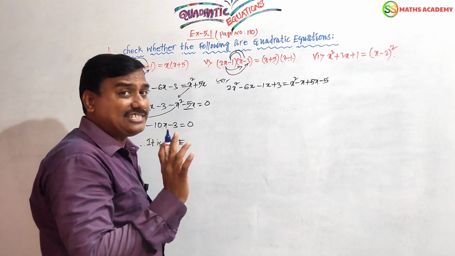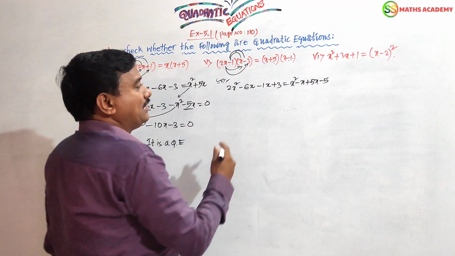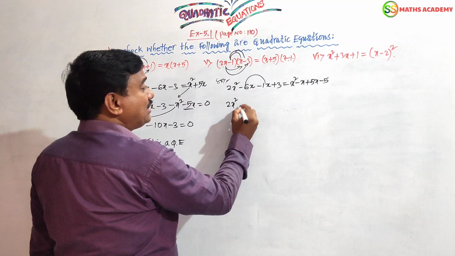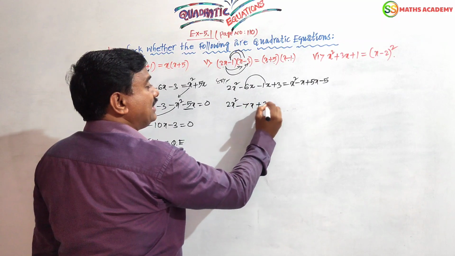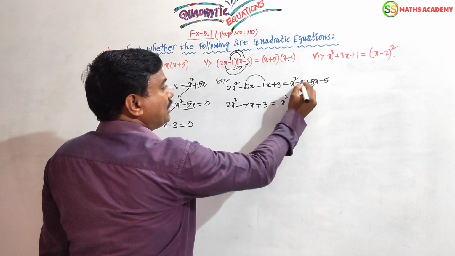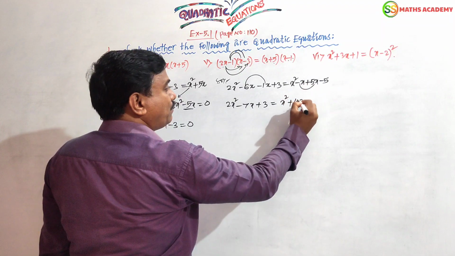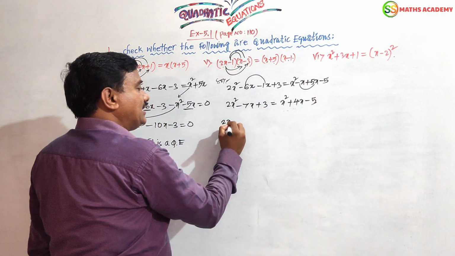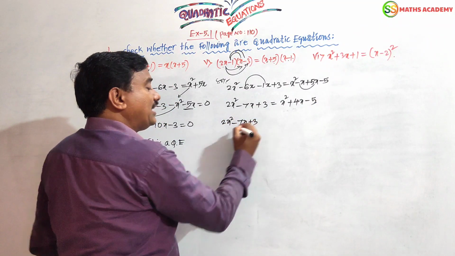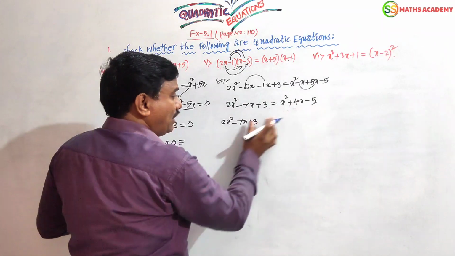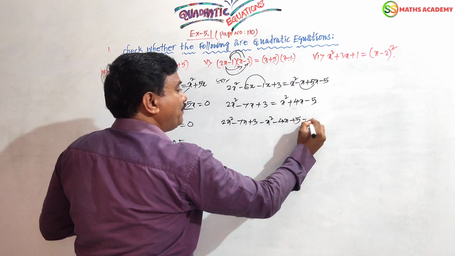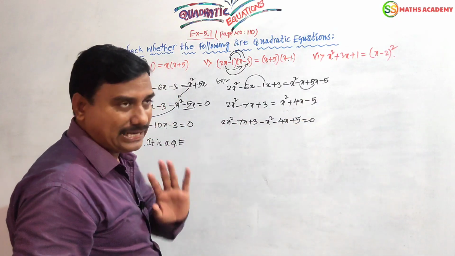Multiplication will be very simple, we can do it. Then the answer will come. Here 2x square as it is, minus 6x minus 1x is minus 7x, plus 3. Here x square as it is, plus 5 minus 1x is plus 4x, minus 5. Now all the times you can write it. Here the left side value should be written as it is, dear friends. Now these values will have their signs changed, means plus will be minus, minus will be plus.